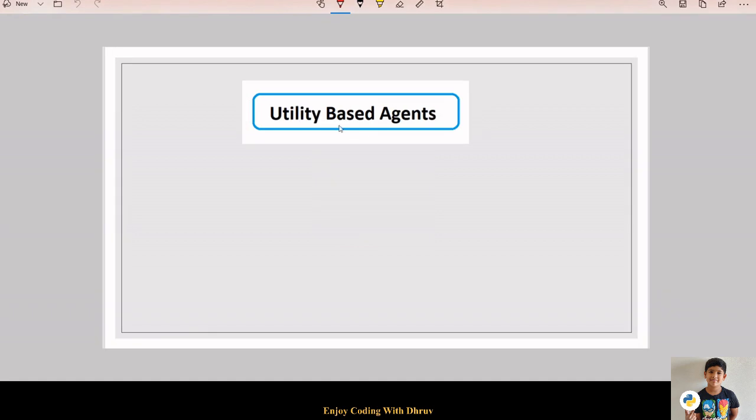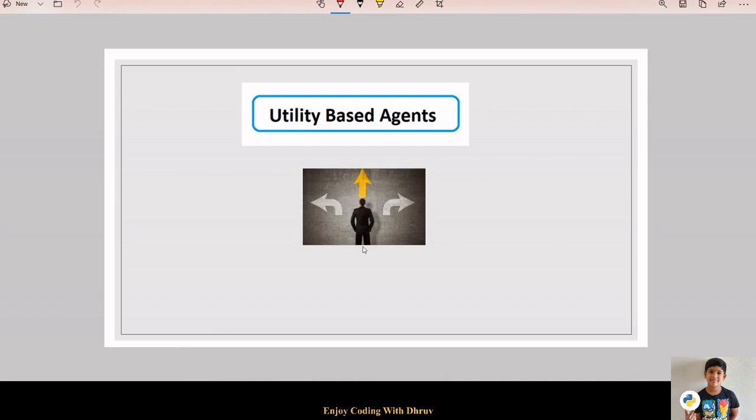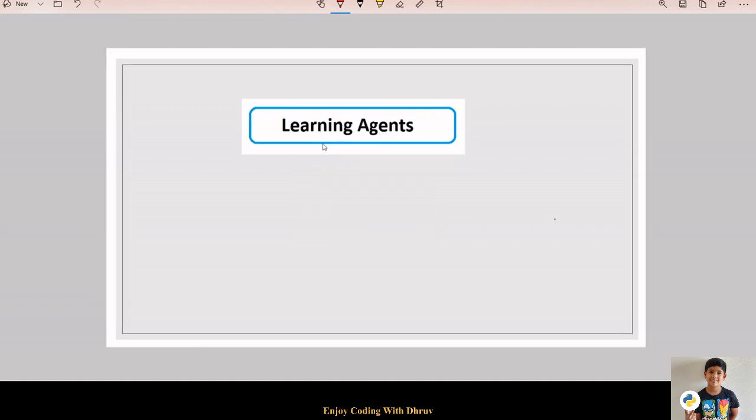Next type is utility-based agents. These agents are similar to the goal-based agents, but they create the decision-making process by considering the best choices. The utility-based agent is useful when there are multiple possible alternatives and an agent has to choose in order to perform the best action. An example is the GPS route recommendation system, which solves the best route to reach the destination. Last type is learning agents.